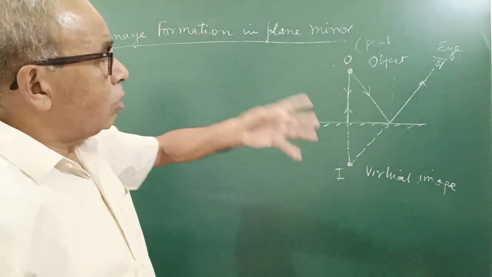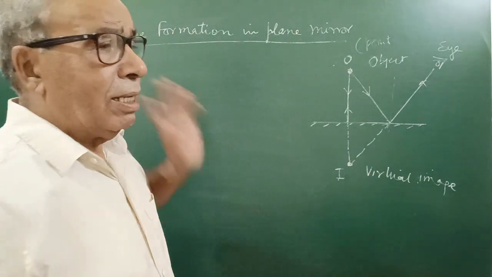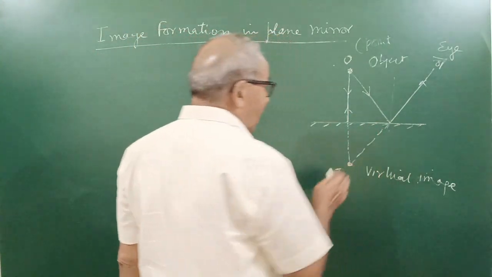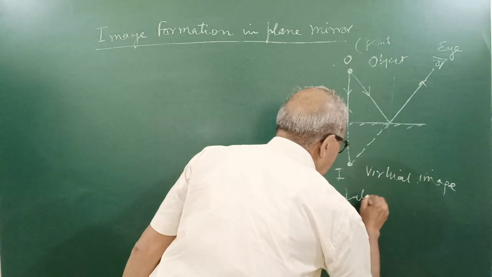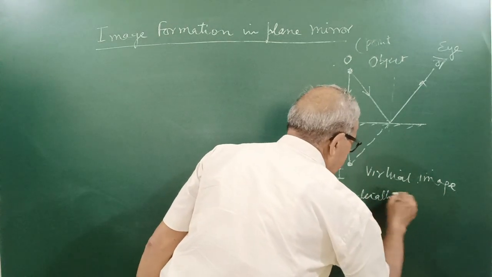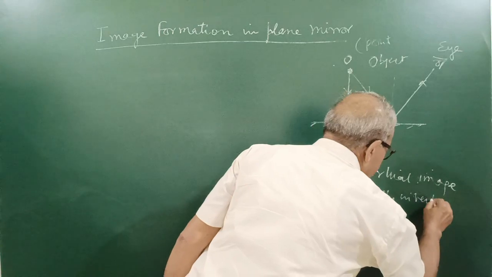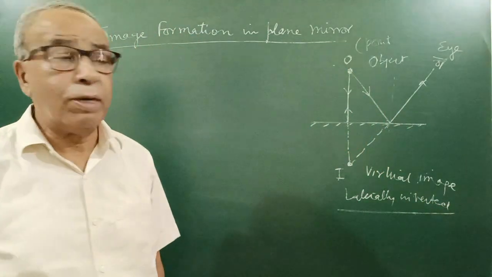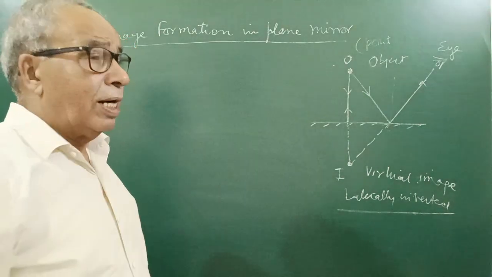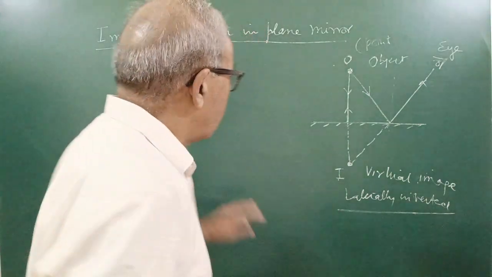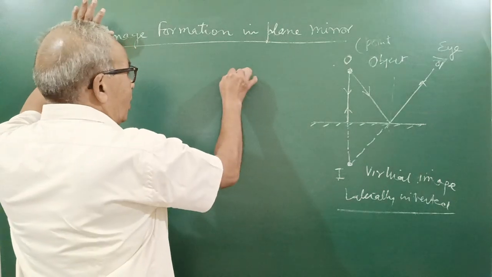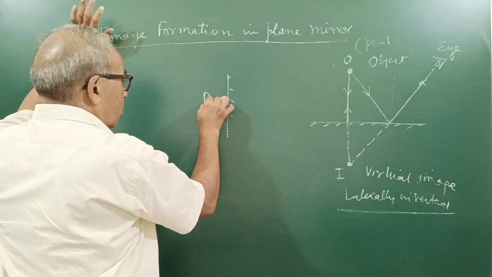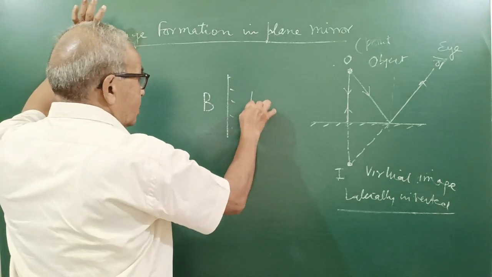There are many questions based on plane mirrors. We have learned this in class 9 and 8 also. And the image is laterally inverted. What is that? The left-hand side appears right and the right appears left. Another way to understand: if there is a plane mirror here and you write the alphabet B here, you get the image this way.